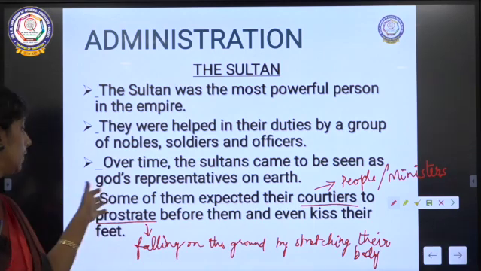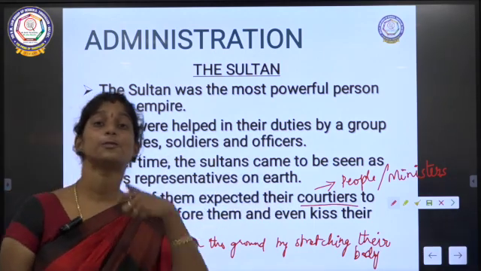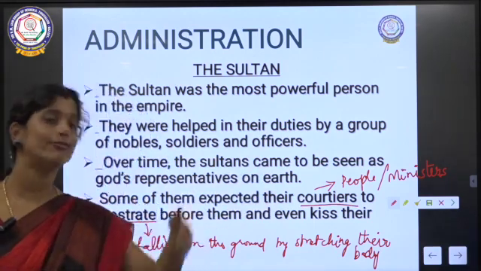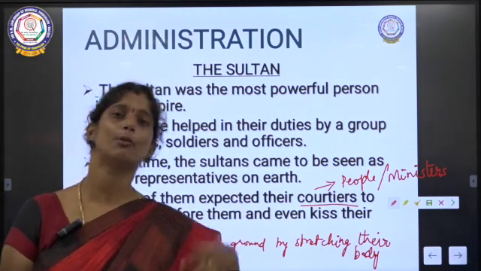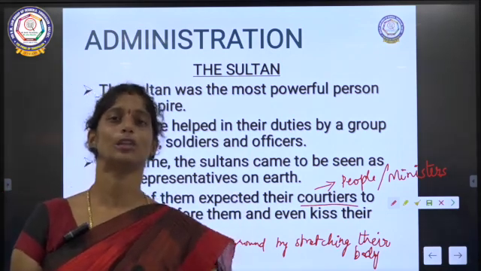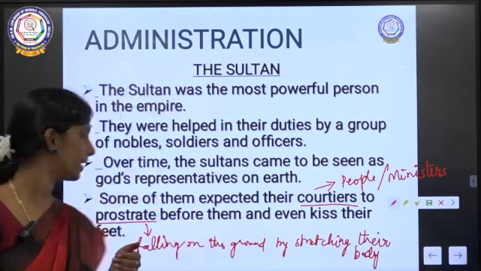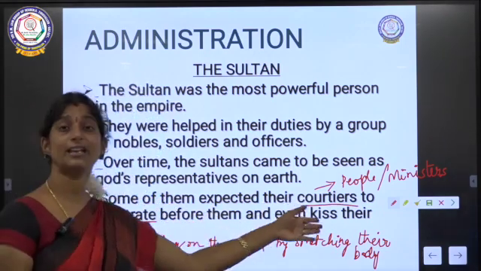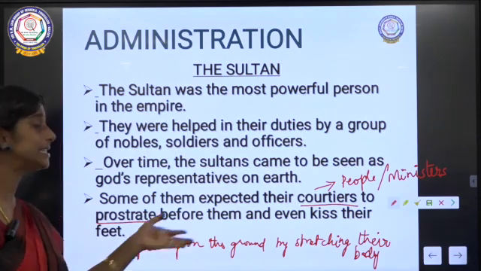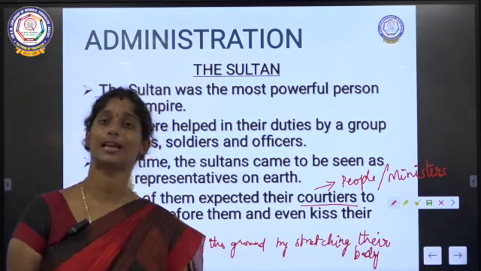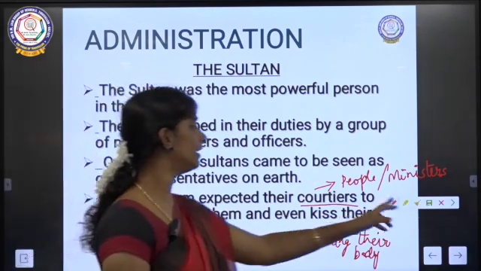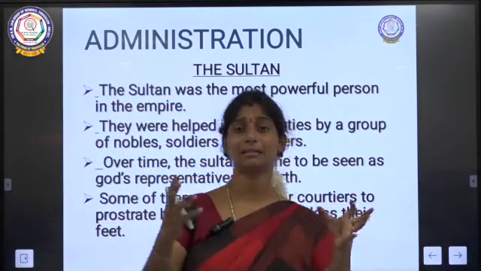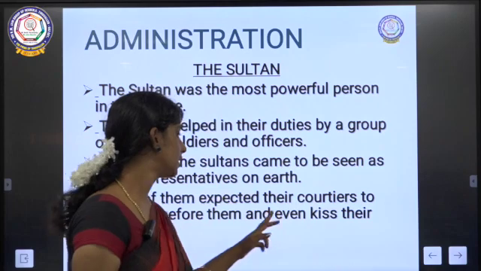So these courtiers were expected to fall fully stretched at the sultan's feet, and they were even expected to kiss the feet of the sultan. Like this, they were keeping the kingdom under their absolute control.